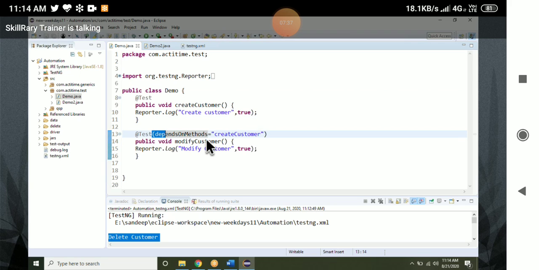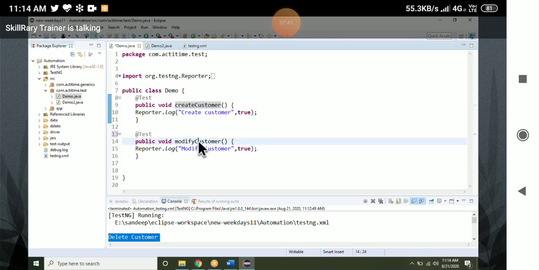Now there are two test cases. If I execute this one class, it will execute create customer first, then modify customer, because it executes in alphabetical order. If I want to execute in the required order, I have to use priority.